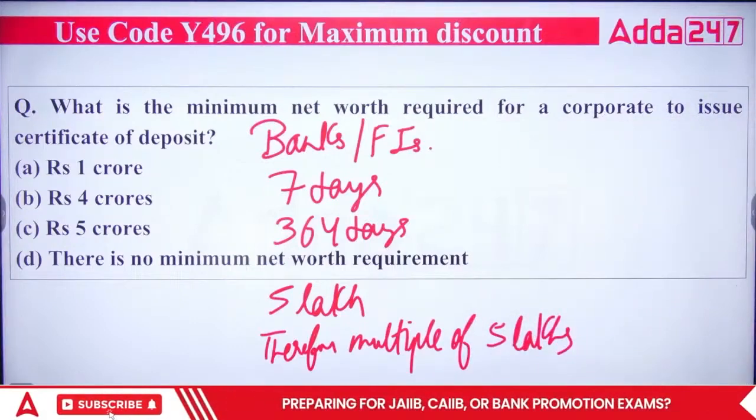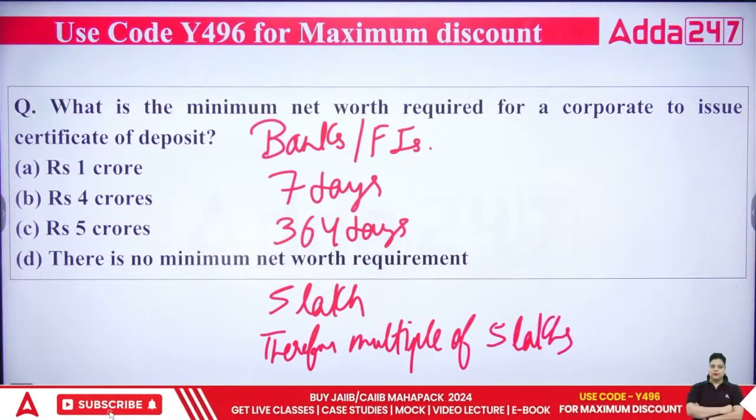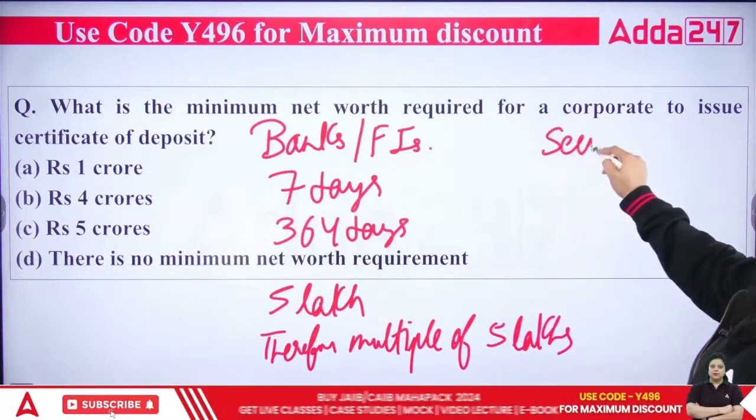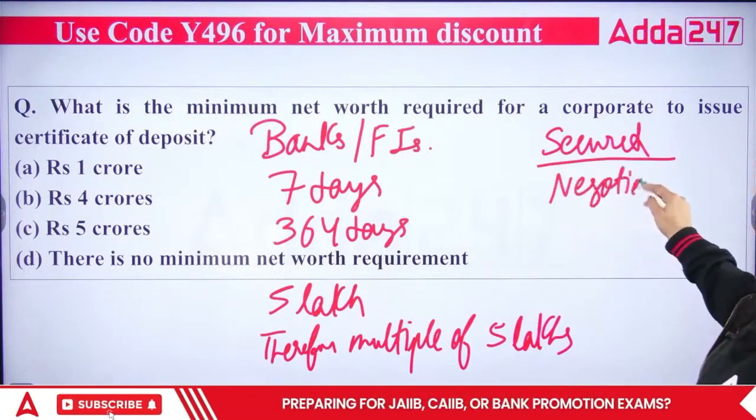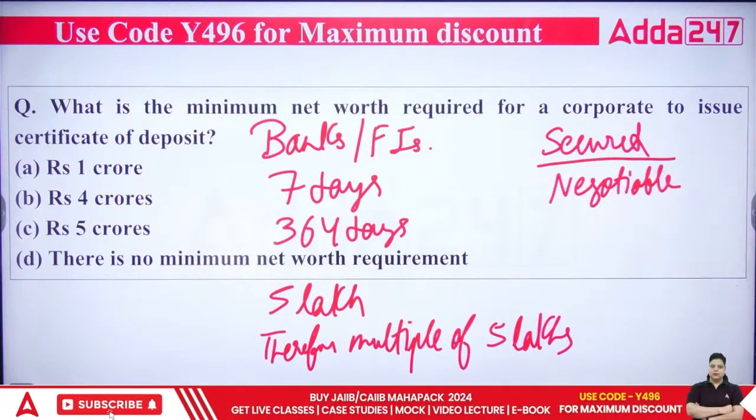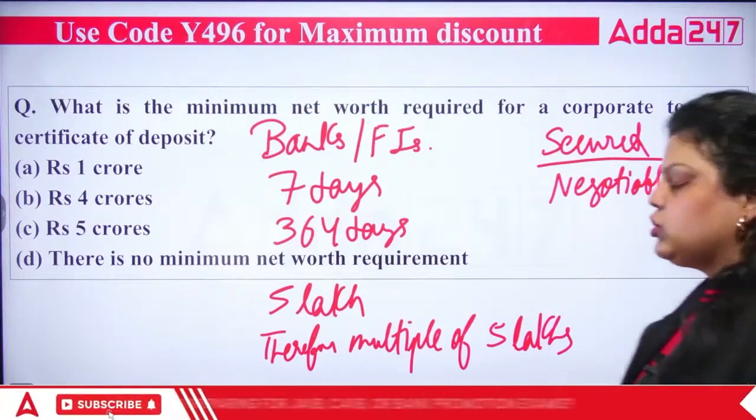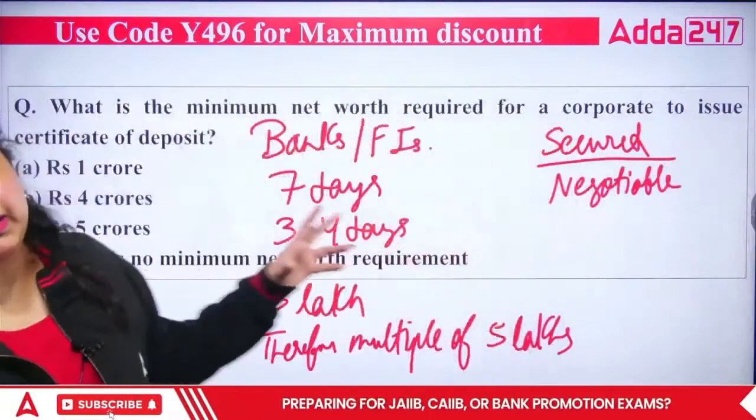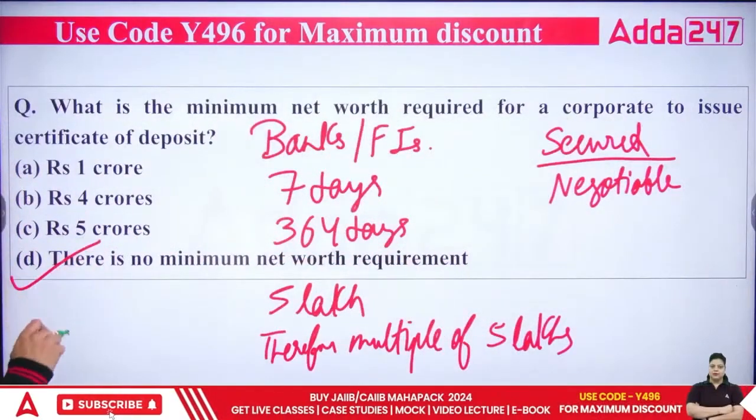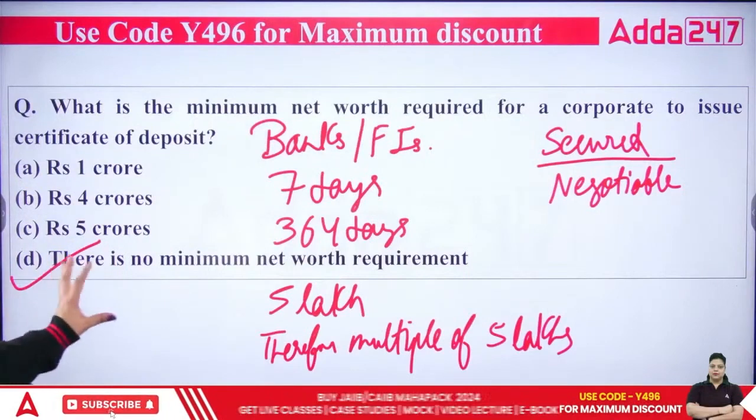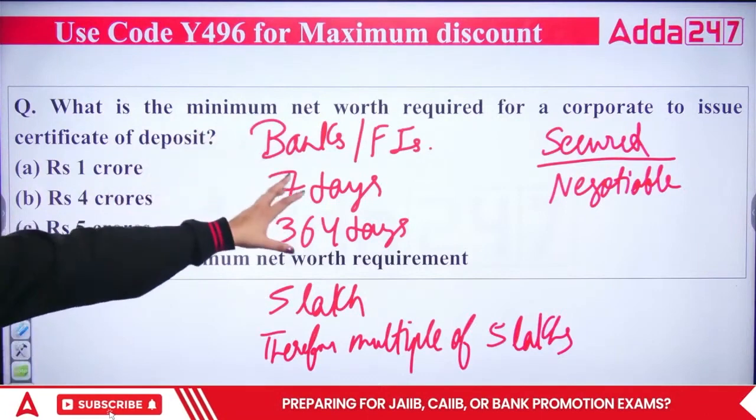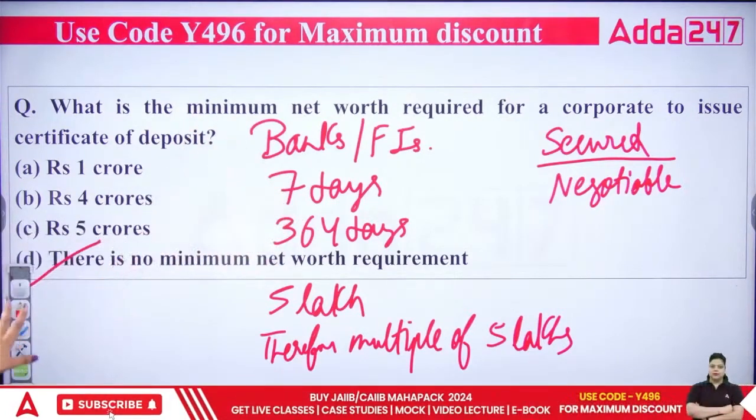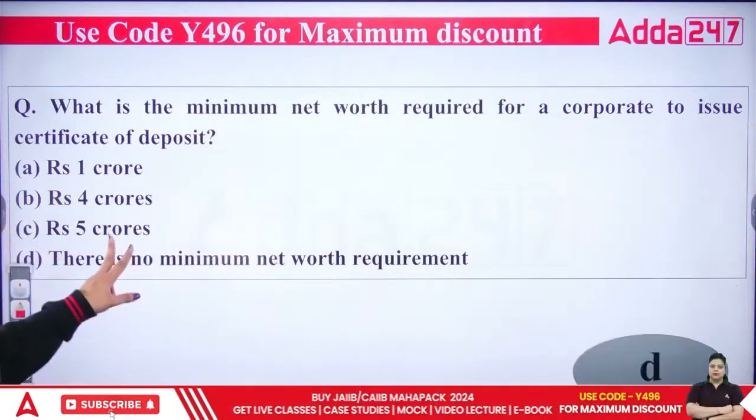Apart from that, certificates of deposit are secured money market instruments, and they are negotiable as well. Why are they negotiable? Because they can be transferred from one person to another. Why are they secured? Because they are issued by banks and financial institutions. So how much minimum net worth is required? No such condition is there. There is no minimum net worth requirement. So the right answer will be D. Also focus on the explanation that I have given here. These points are also important.